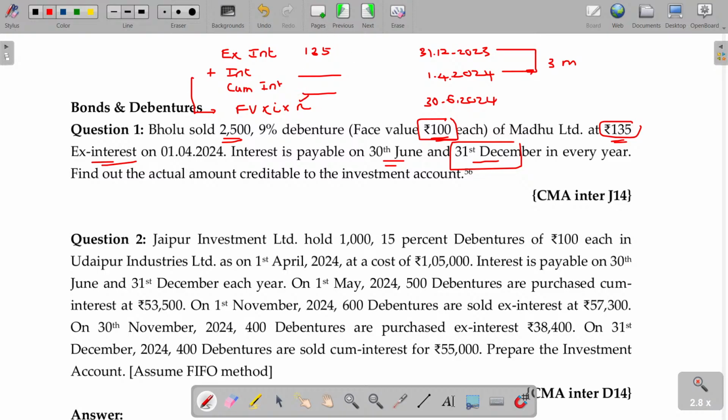Face value of the debenture being 100, into rate of interest being 9%, and the period accumulated, the interest accumulated for 3 months. Okay, then the value being how much?